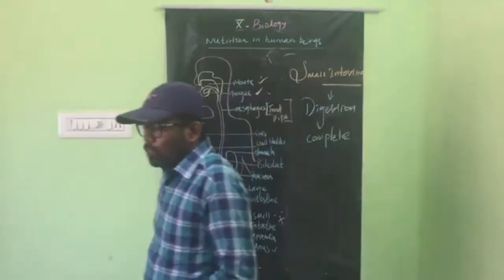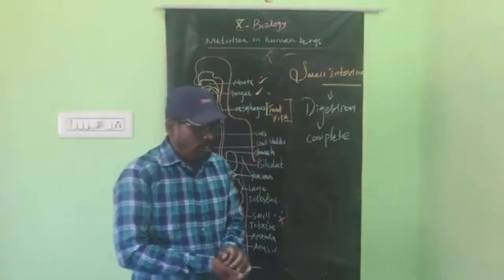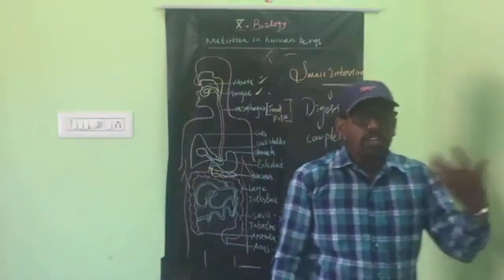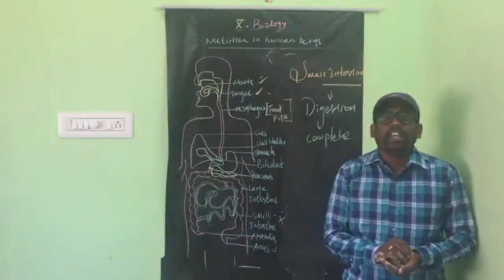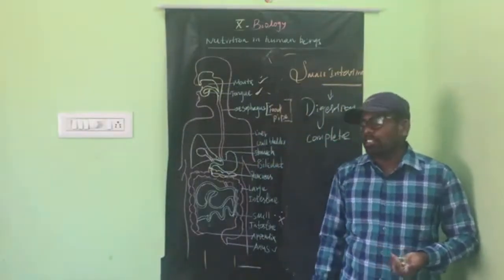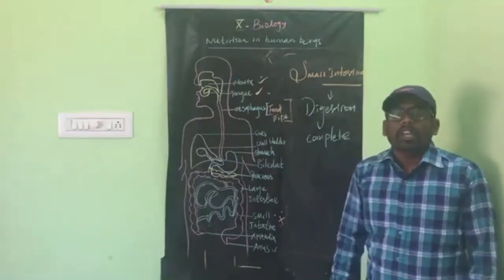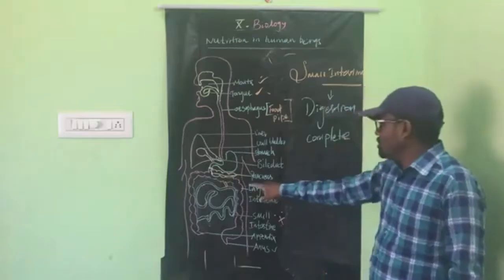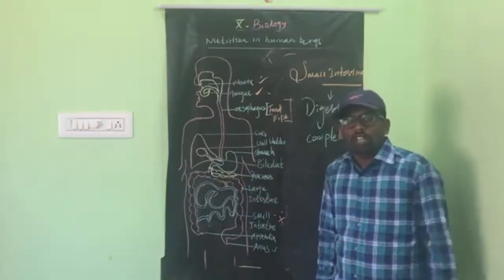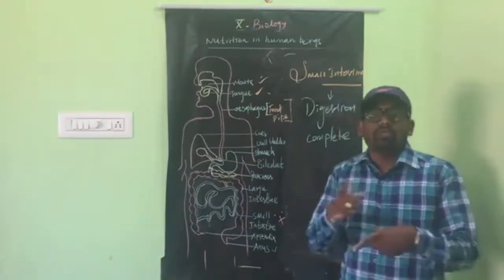Okay, so that is the small intestine. How is it arranged? It is extensively coiled. Extensively coiled means it is like a coil-like structure. It is not straight. It is coiled.